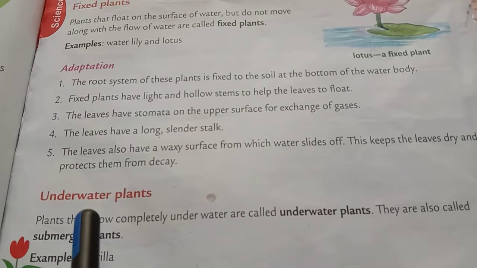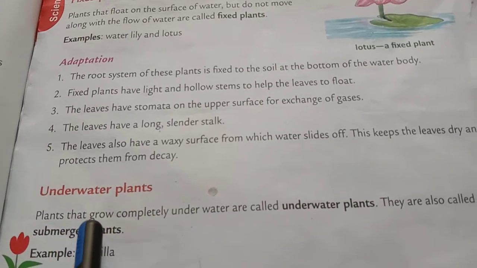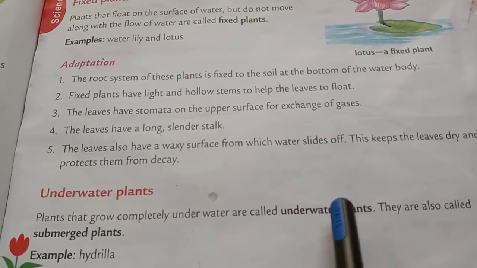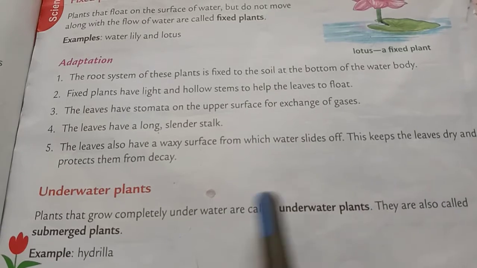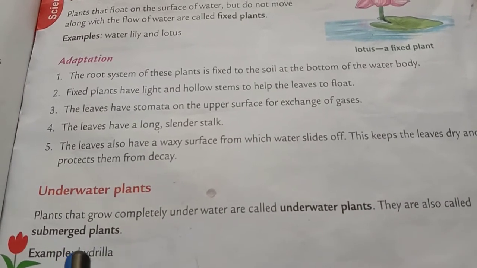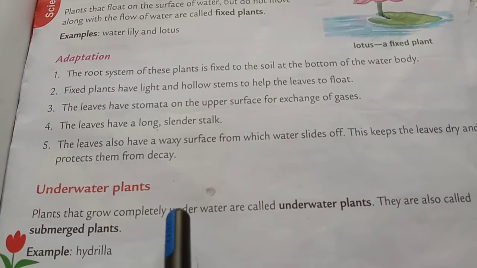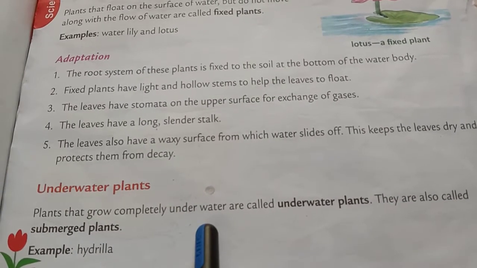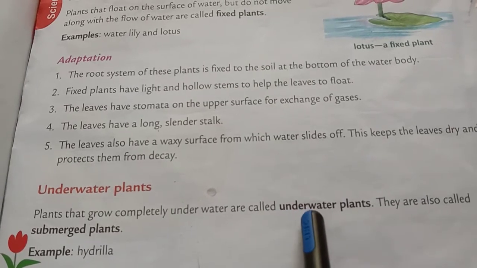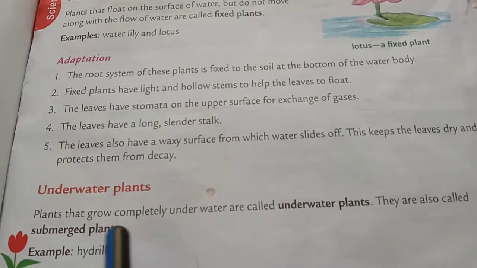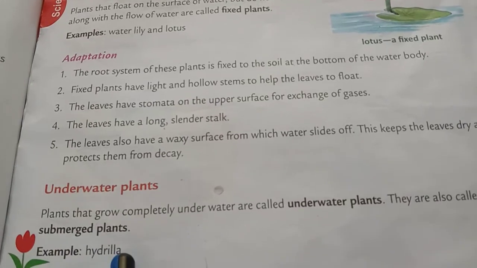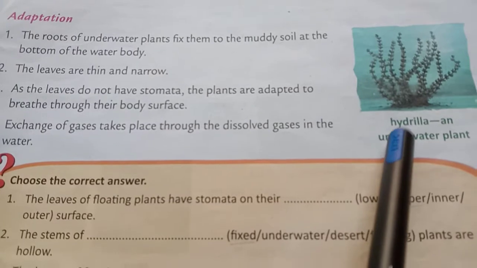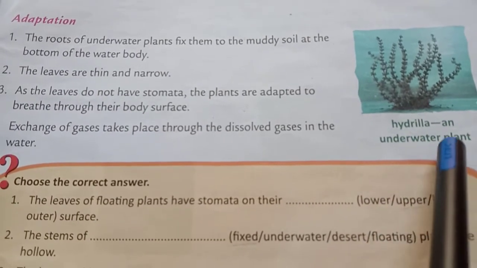Now next is underwater plants. Plants that grow completely underwater are called underwater plants. They are also called submerged plants. Examples: hydrilla. This means plants that grow completely underwater, inside the water, are called underwater plants. And they are also called submerged plants. And the example is hydrilla. Students, you can see the picture of hydrilla, which is an underwater plant.